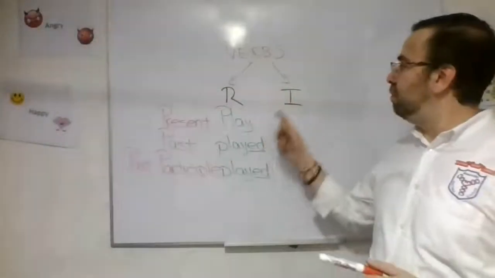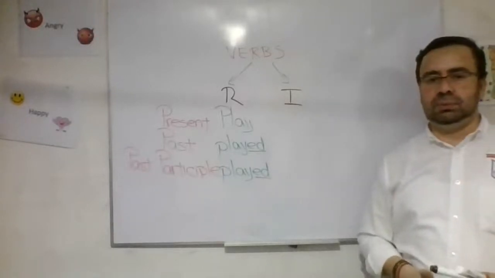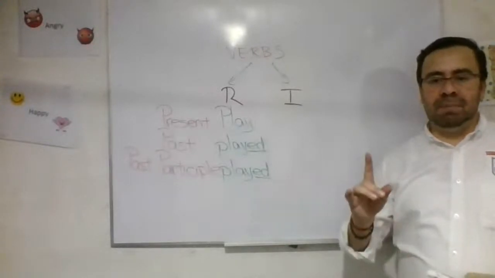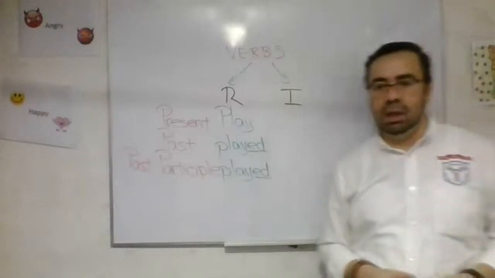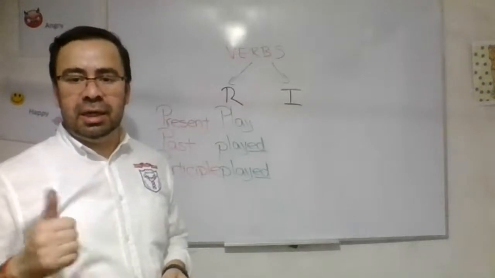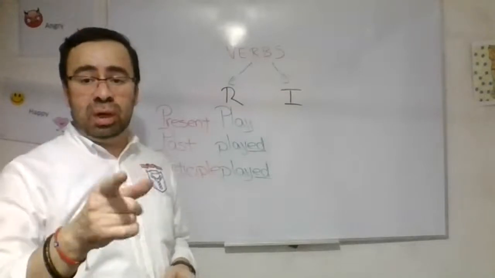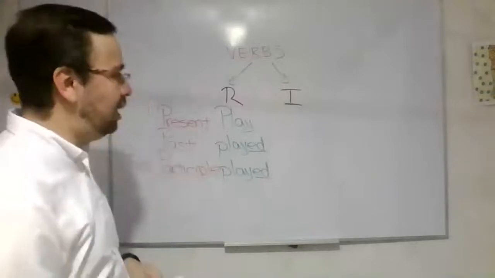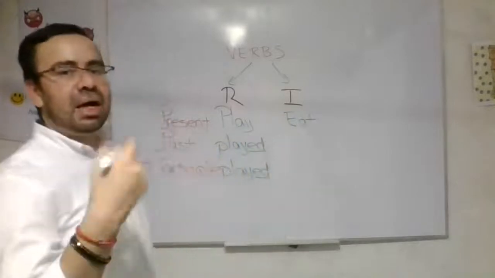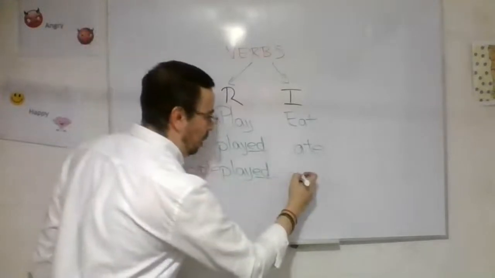One example of irregular, please tell me one example of irregular. Eat, very well, good. Eat, cut, take, and drink. Swim. Okay, good. Let's use eat. Present of eat, eat. Past of eat, ate. And past participle, eaten.